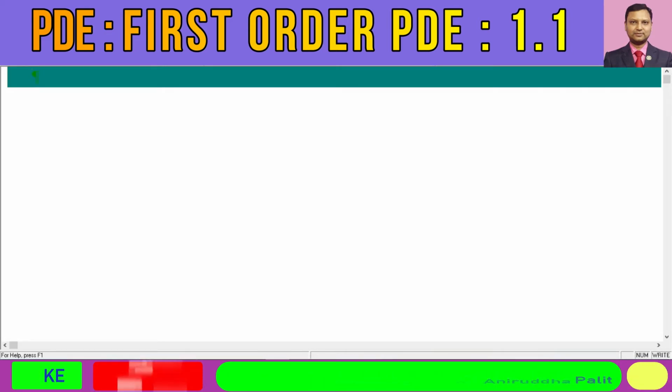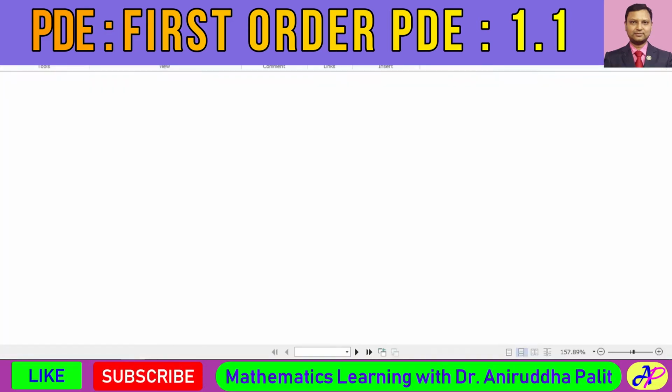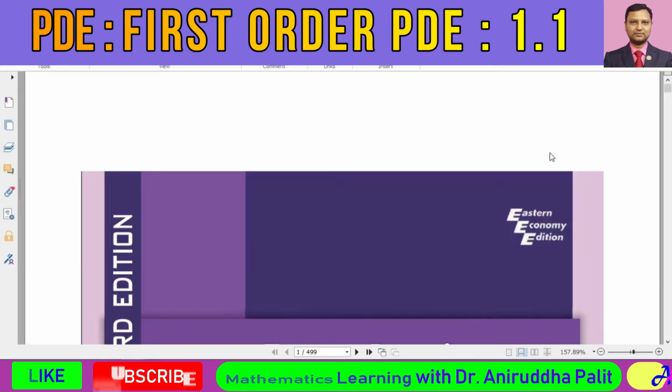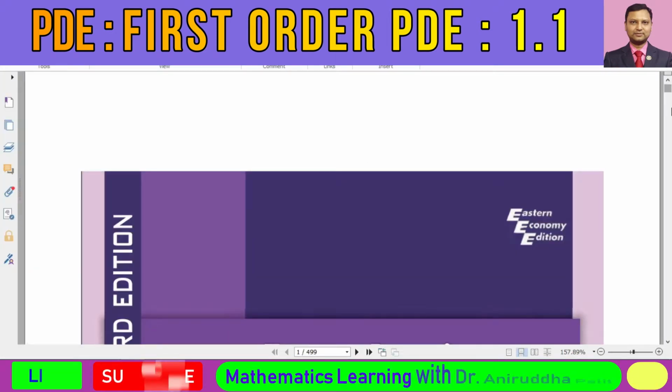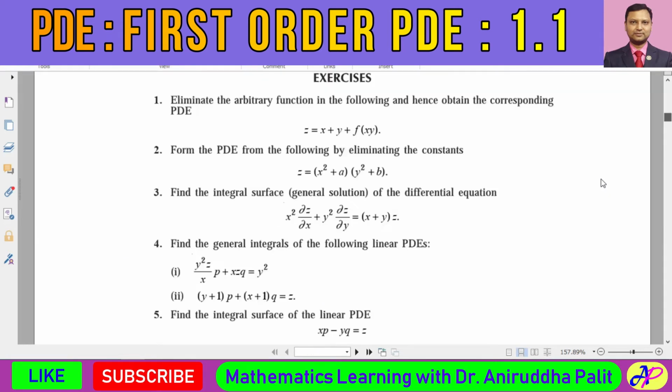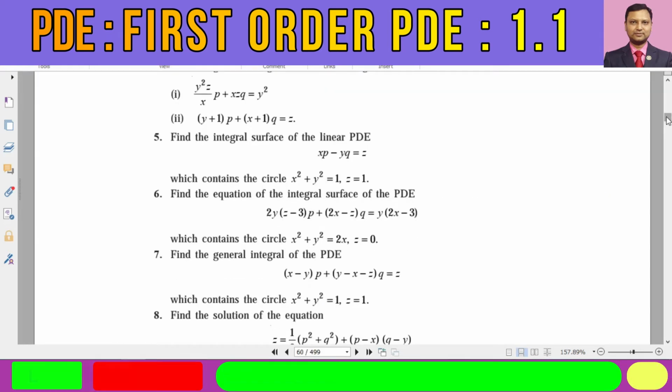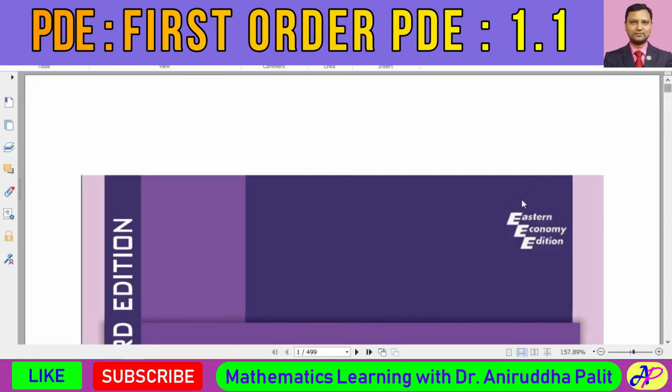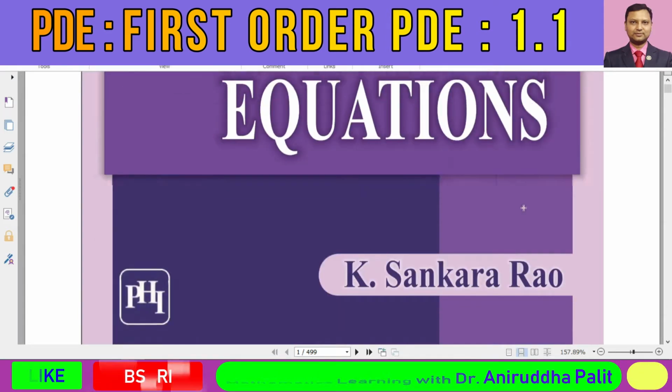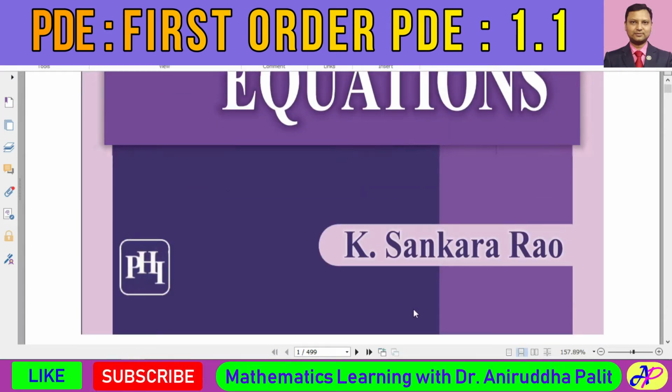In order to study this, I already have the soft copy of the book of K. Shankara Rao. I would refer to this book in this course.